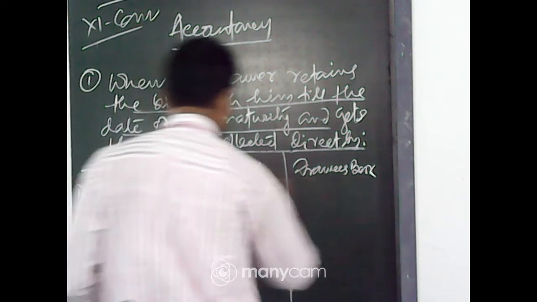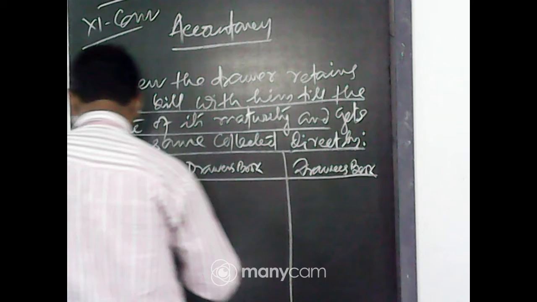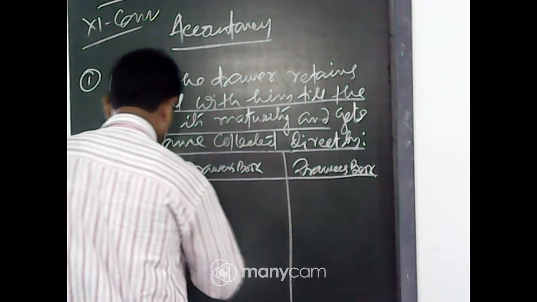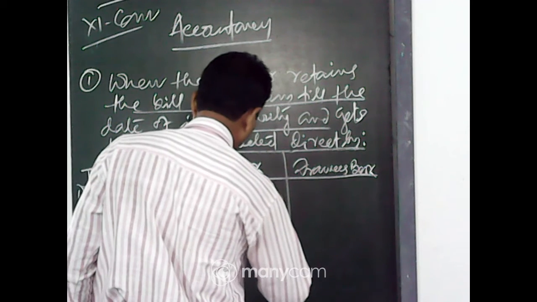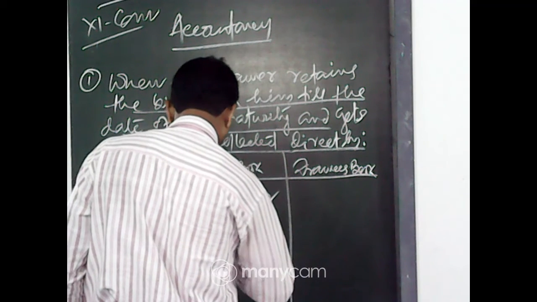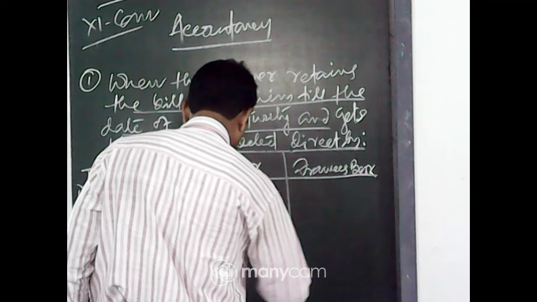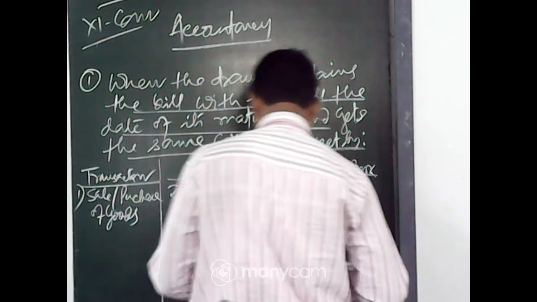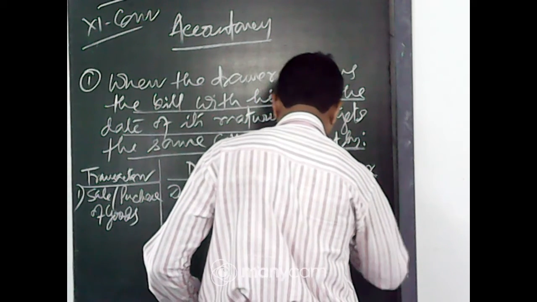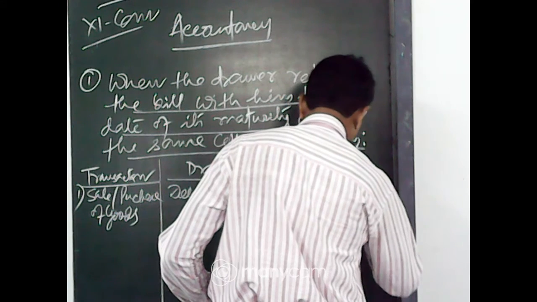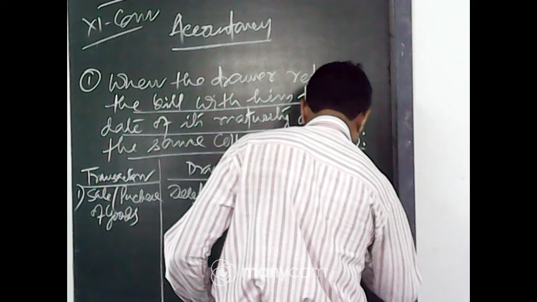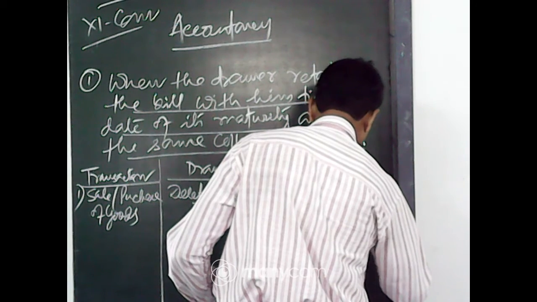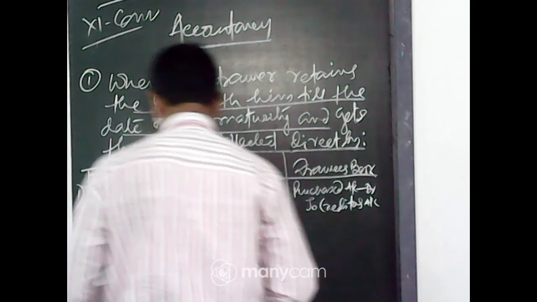Now, drawer books: debtors account debit to sales account. Drawee books: purchase account debit to creditors account.